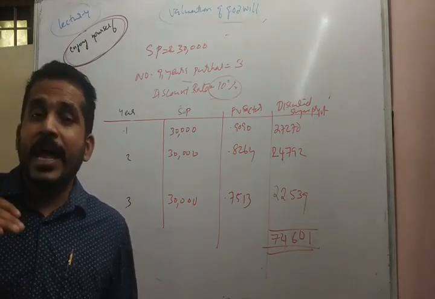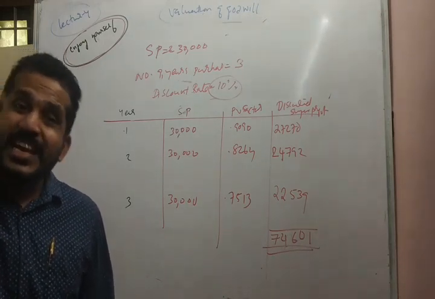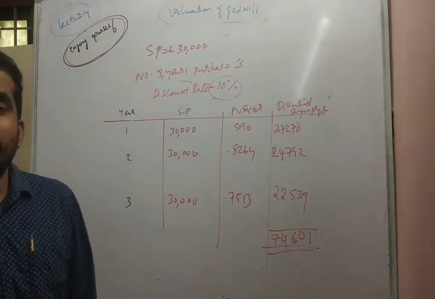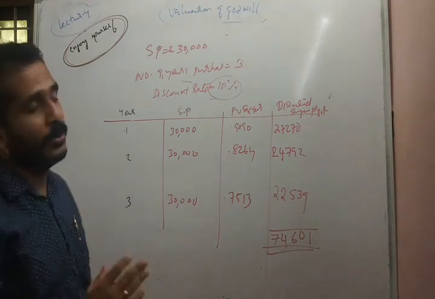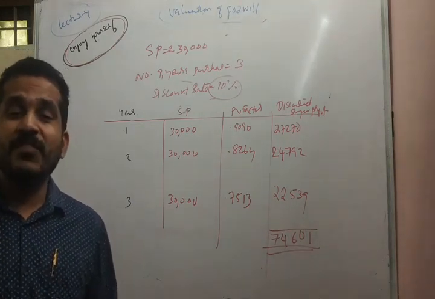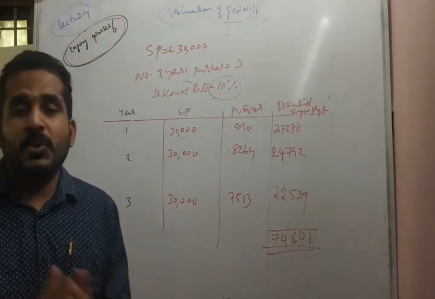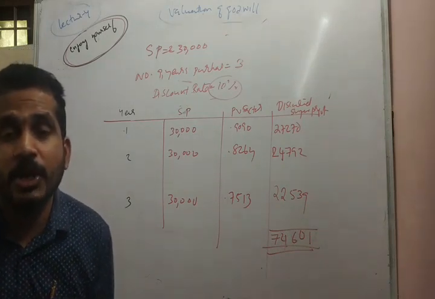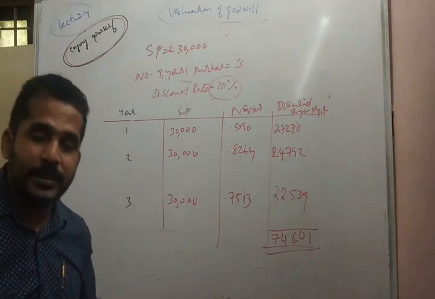If I am earning 2 lakhs after 2 years, what is the equivalent amount of 2 lakhs now? So we are converting the future value into the present value. That is the application of the time value of money concept, the present value concept. The process is also called discounting of the future value. We are discounting the future value into the current period.